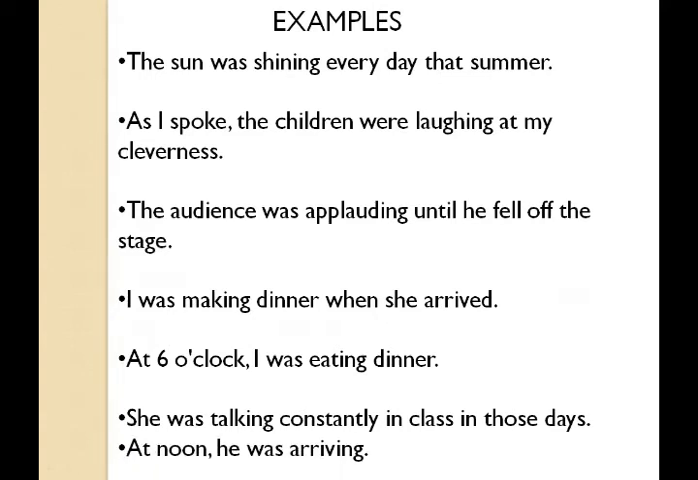At noon, he was arriving. At noon means at afternoon, he was arriving. We use was because he is the singular pronoun, and arriving shows the continuity of action.